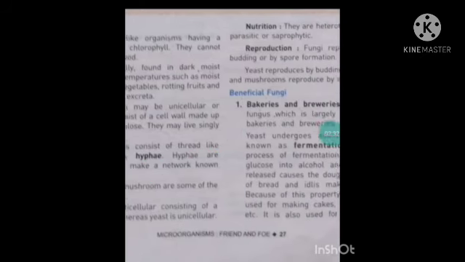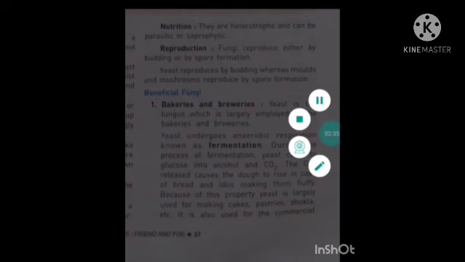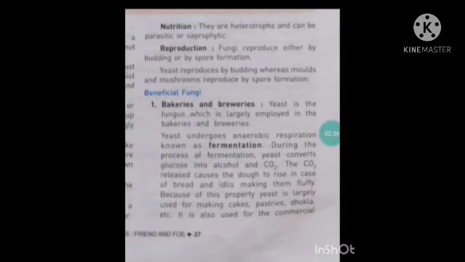Next, students, if we talk about nutrition, as we have discussed, these fungi do not have chlorophyll in them, so they are heterotrophs, meaning they depend on others for their nutrition. They can be parasitic, meaning they obtain their nutrients from living organisms, and they can be saprophytic, meaning they obtain their food from dead organisms.